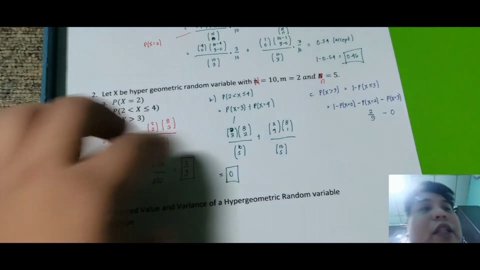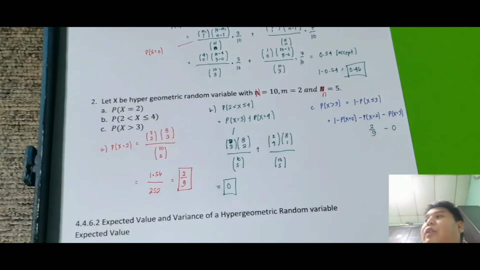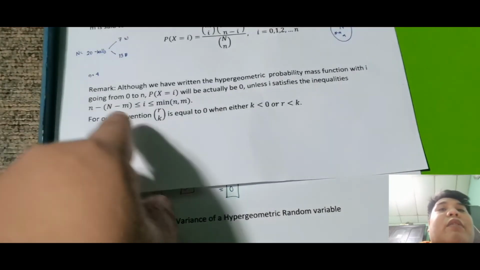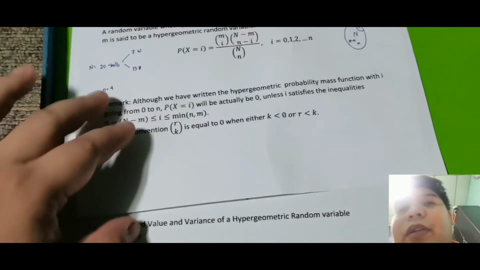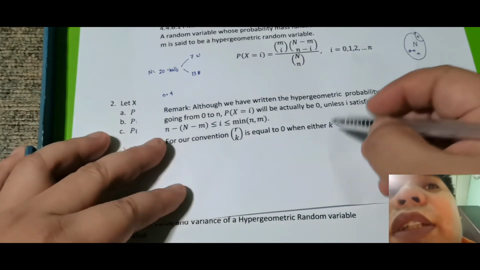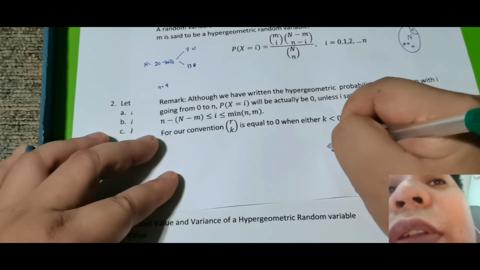So, ito na lang yung check natin. Probability of x is equal to 0. So, again, meron siyang inequality. So, yun yung i natin, 0, no? So, inequality is in between n minus m. So, ano yung n natin? Ang n natin is 5. Okay, so check natin. So, 0 yung check natin. Ito yung 0, less than or equal.